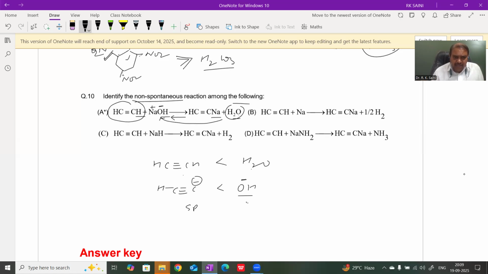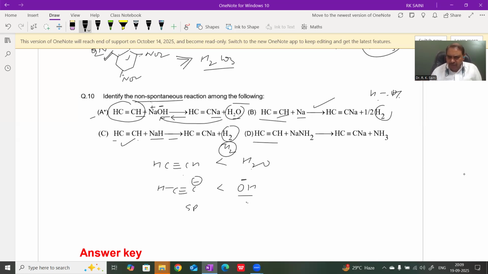Therefore, it is a non-spontaneous reaction. Next, when acetylene reacts with sodium, it produces hydrogen gas. Hydrogen is a weaker acid than acetylene because of its non-polar bond, and the forward reaction is spontaneous. In option C, when acetylene reacts with sodium hydride, H2 gas also evolves. H2 is a weaker acid than acetylene, therefore the forward reaction is spontaneous.